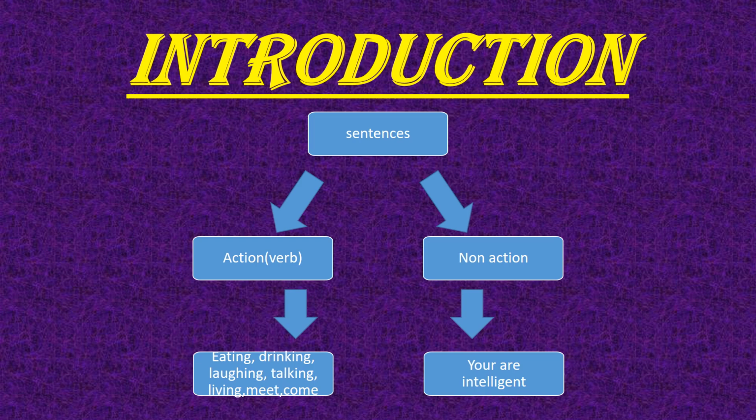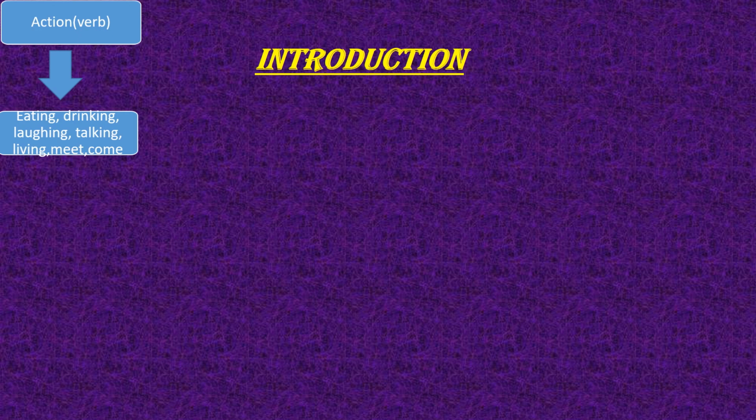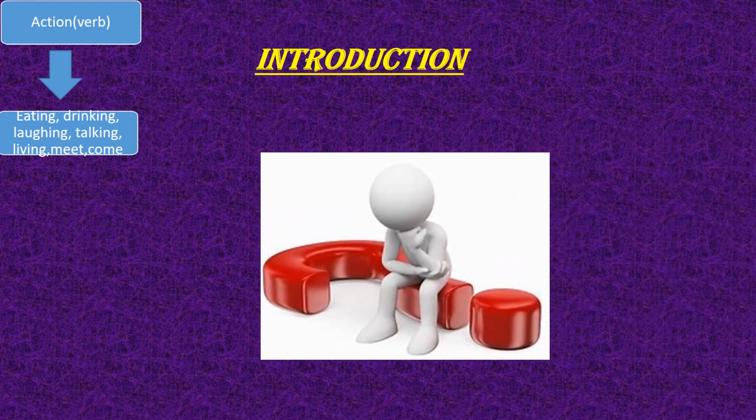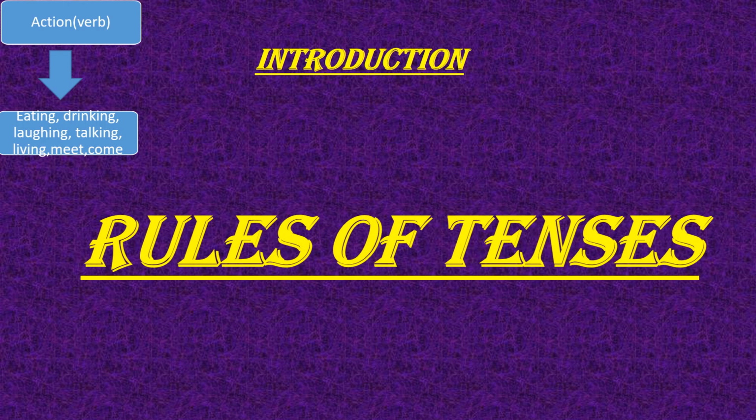So, we always get problems in the sentences of verbs. We had the problem of which action word tells at which time the work was done. At that time, we started to think more and we got the idea of the rules of tenses.